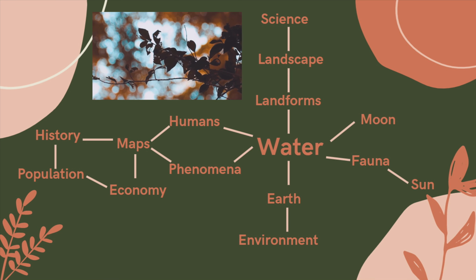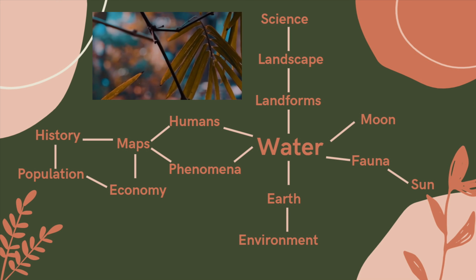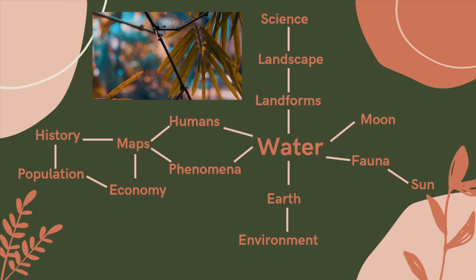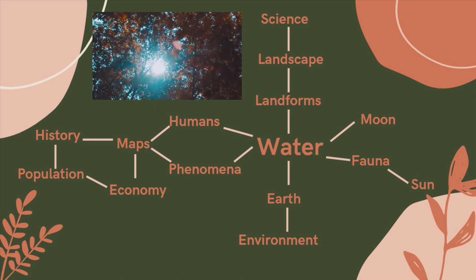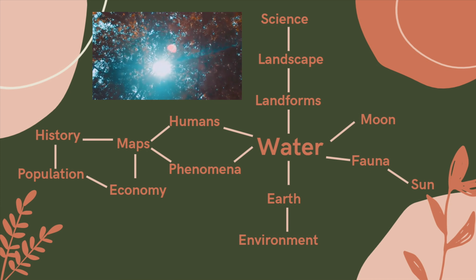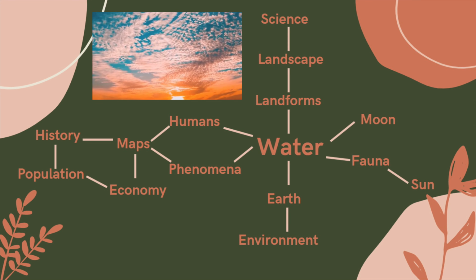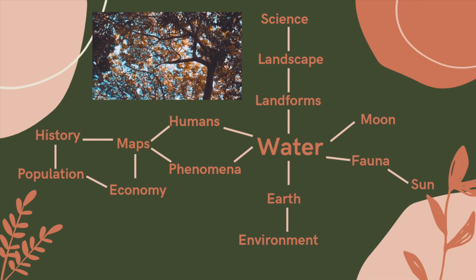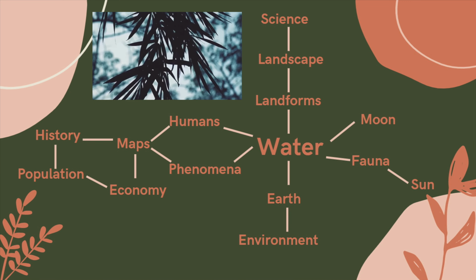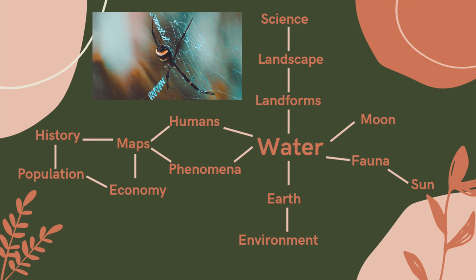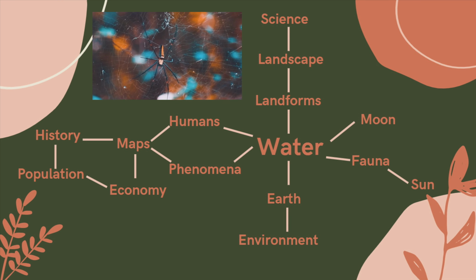As you can see in this final slide of our presentation, you can see all of the concepts we've talked about related. As you can observe, water is the one that relates the most. It relates to multidisciplinary science, which relates to landscape and landforms, and this all relates to water. Water also relates to the moon, the fauna, sun, earth, humans, phenomena, maps, economy, history, and population. The most specific concepts are in the outermost part of this map. The most important and vital ones are in the center.